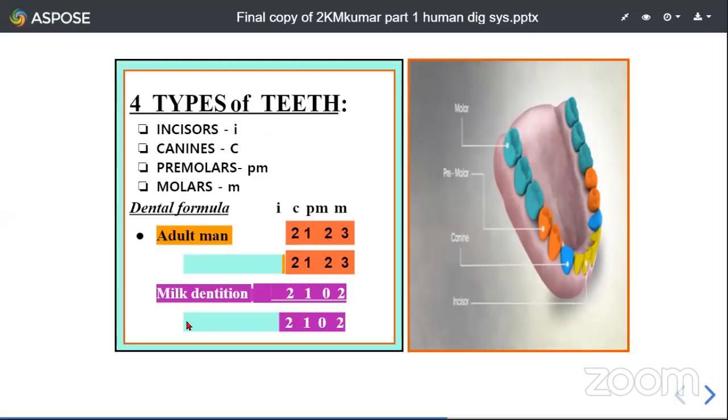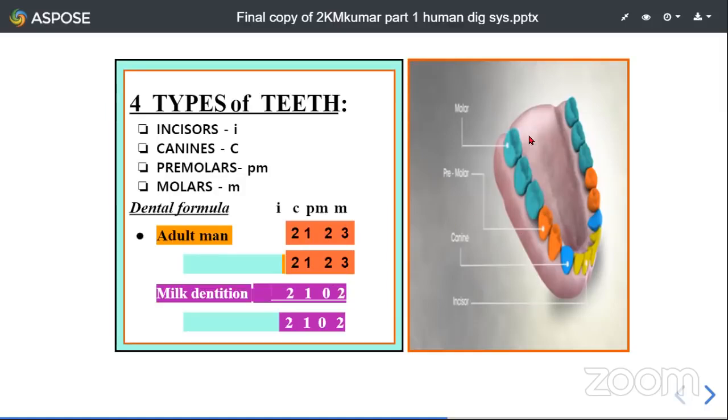And if you see in a baby, the milk dentition, the dental formula of a baby is 2 by 2. So these are incisors, 1 by 1. This is canines, 0 by 0. These are premolars, 2 by 2. These are molars. So in a baby, the milk dentition, here 0 by 0, no premolars. So this is the dental formula of a baby, that is milk dentition, and this is the dental formula of adult man. 2 by 2, 1 by 1, 2 by 2, 3 by 3.